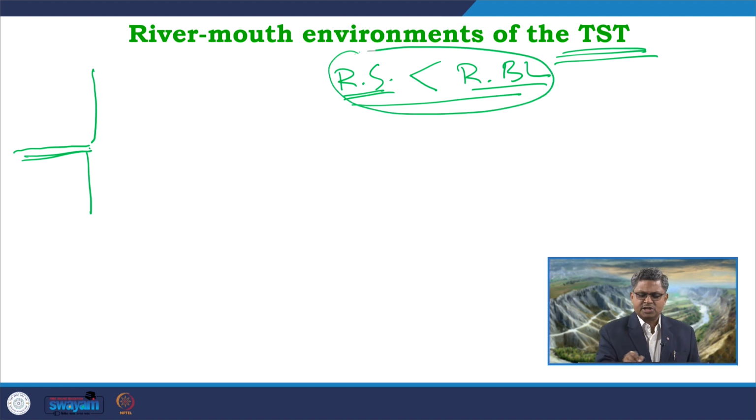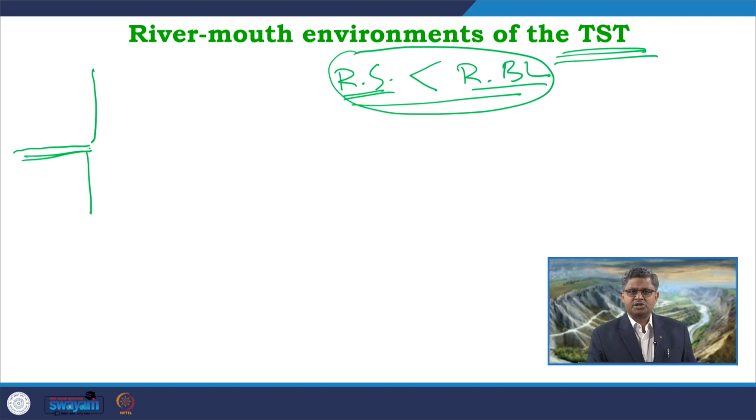But this changeover, where the rate of base level rise is overpacing the rate of sedimentation, is not that significant that the entire river valley will be drowned, entirely flooded.